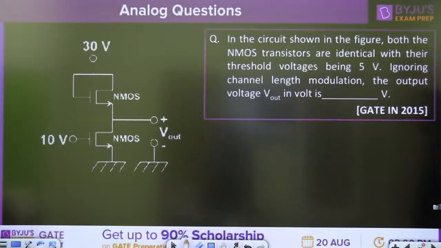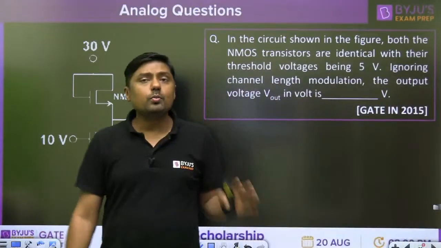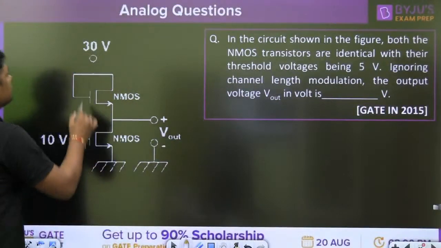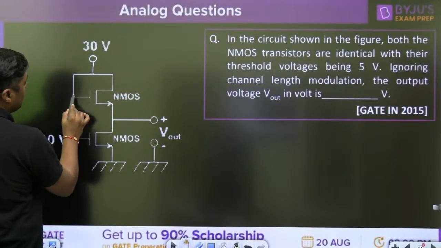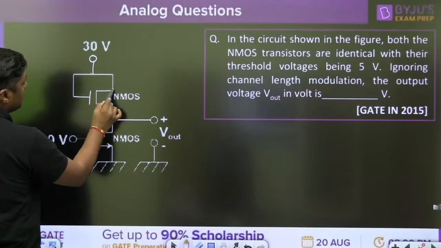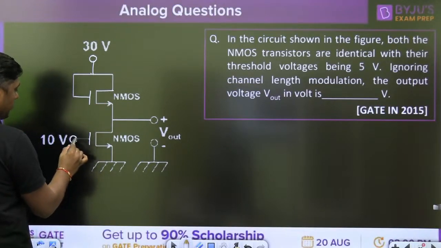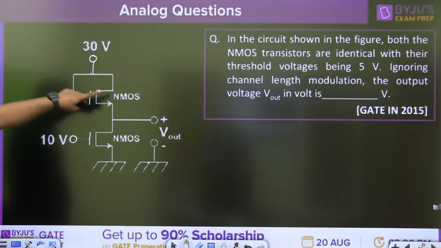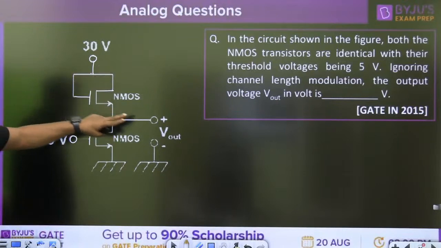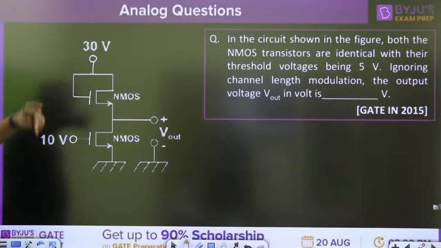Now, next one. Instrumentation branch question from MOSFET. This 30 volt is given, this connection. NMOS. This is also NMOS, both are NMOS. Very simple and conceptual question, 1 mark question. 30 volt NMOS, V out, 10 volt is connected here. What is the output voltage?